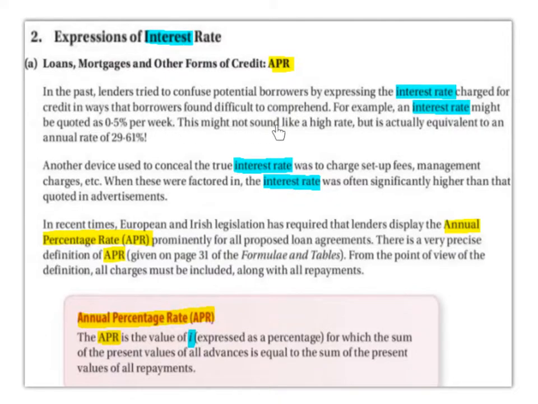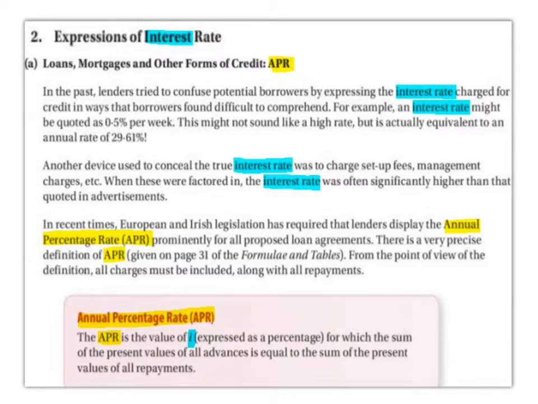This might not sound like a high rate, but it is actually equivalent to an annual rate of 29.61%. Another device used to conceal the true interest rate was to charge setup fees, management charges, etc. When these were factored in, the interest rate was often significantly higher than that quoted in the advertisements. In recent times, European and Irish legislation has required that lenders display the annual percentage rate, known as the APR, prominently for all proposed loan agreements.